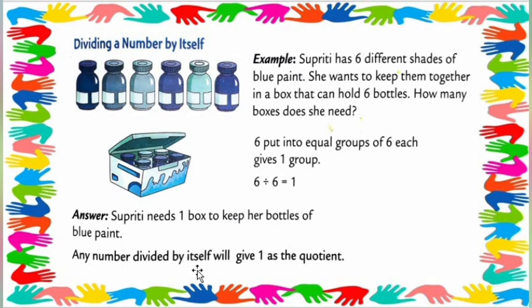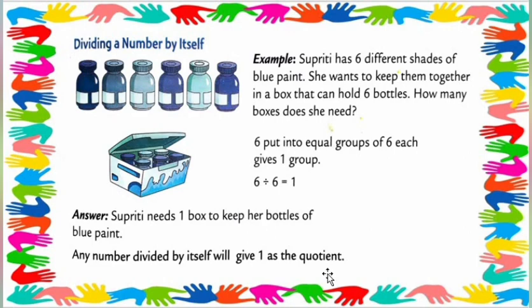Any number divided by itself will give 1 as the quotient. Understood? Again I repeat the answer: Supriti needs 1 box to keep her bottles of blue paint. So the answer is 1. The quotient is 1. Here are the terms of the division: the dividend is 6, the divisor is also 6, and the quotient is 1. 6 ones are 6.